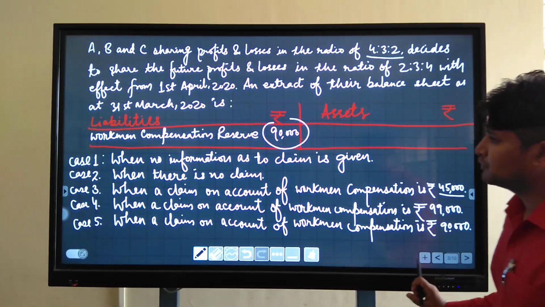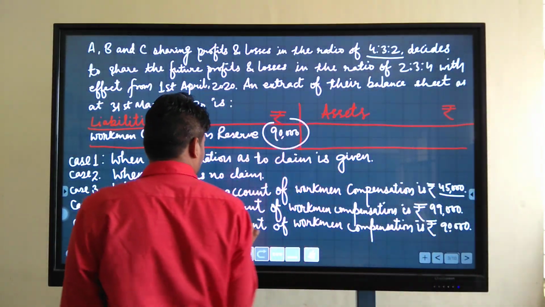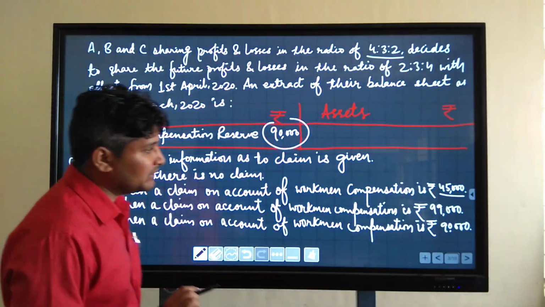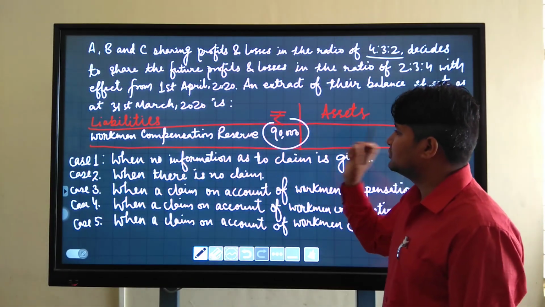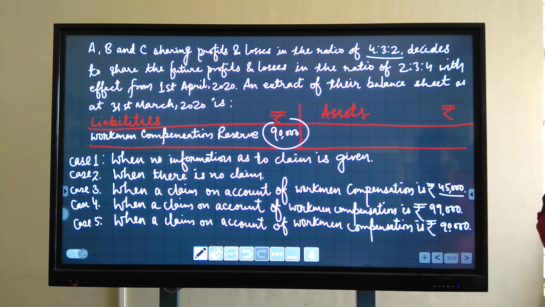Fourth case is when a claim on account of workman compensation is rupees 99,000. Reserve is given only 90,000, but claim is 99,000. It is more than reserve.